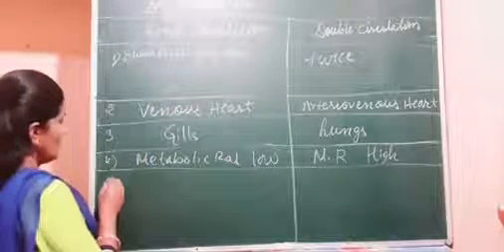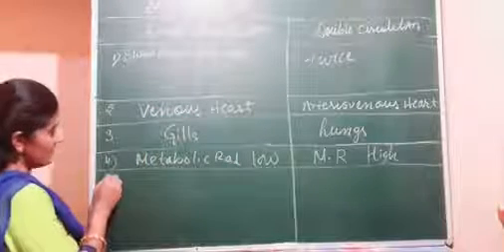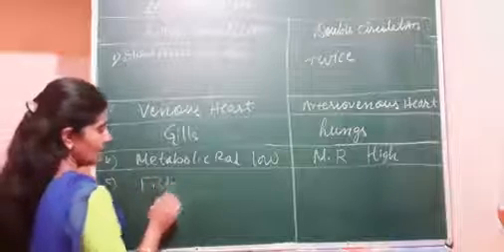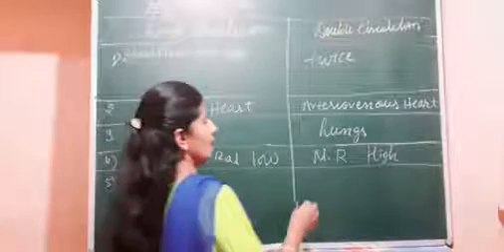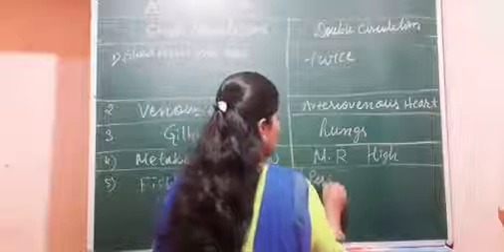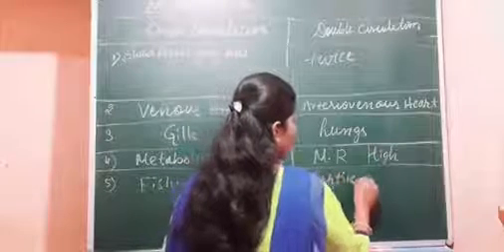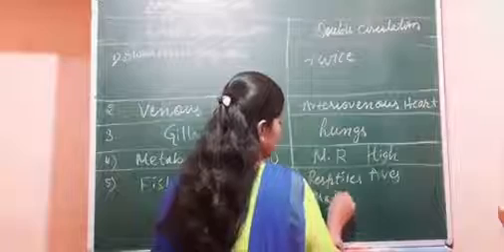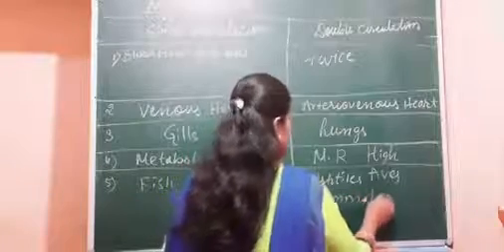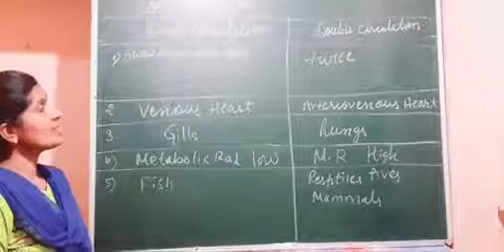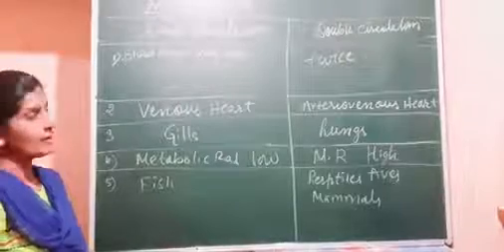Next, single circulation is found in Pisces, fish, and the double circulatory system is found in reptiles, aves, mammals. So these are the five major differences between single circulation and double circulation.